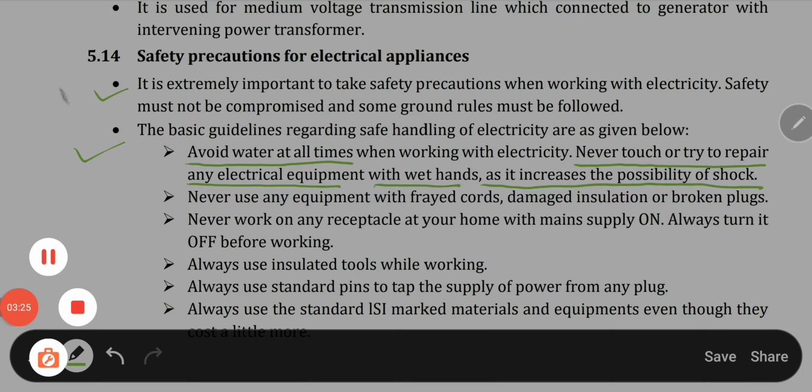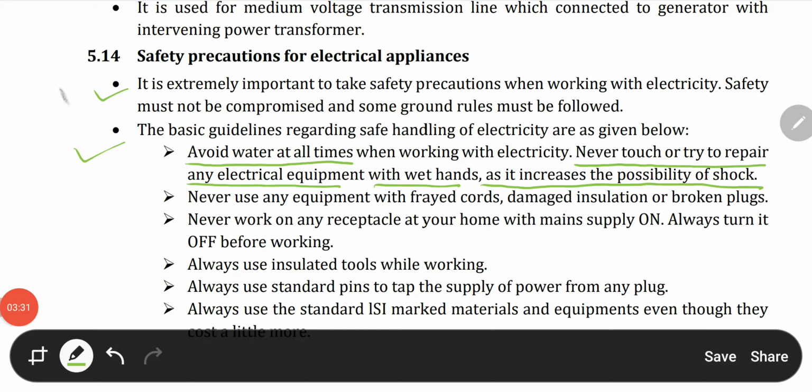So always try to avoid water when using electrical equipments. First of all, make sure that your equipment surface does not contain any moisture or wetness, and if it does, first dry it off and then use the electrical equipment, because otherwise it increases the possibility of shock.